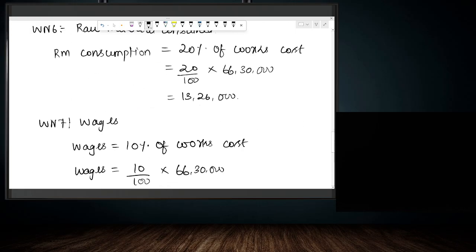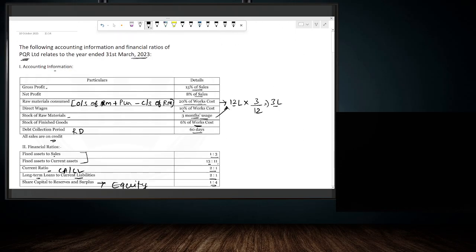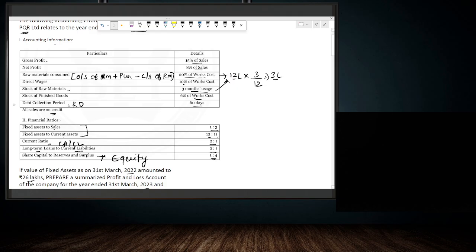Next we have information relating to debtors collection period. It is 60 days. That is basically receivable days is 60 days. And it is specifically mentioned in the question that all sales are on credit. There is no cash sales. What is the formula for receivable days? How did we arrive at this 60 days? It is nothing but total receivables by credit sales into 365. So when you apply the numbers in the formula, we will get the receivable days as 60.